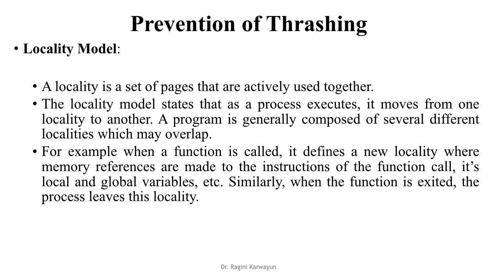Now how do you prevent thrashing? The most important concept for prevention is the locality model. A locality is a set of pages that are actively used together. A locality model states that as a process executes, it moves from one locality to another. A program is generally composed of several different localities which may overlap. For example, when a function is called, it defines a new locality where memory references are made to the instructions of the function call, its local and global variables. Similarly, when the function is exited, the process leaves this locality.